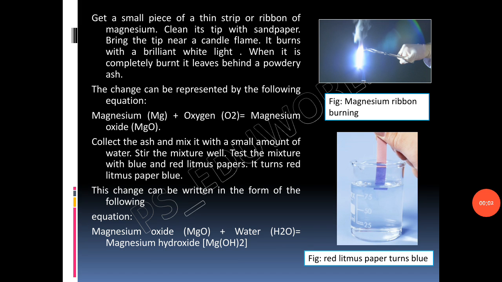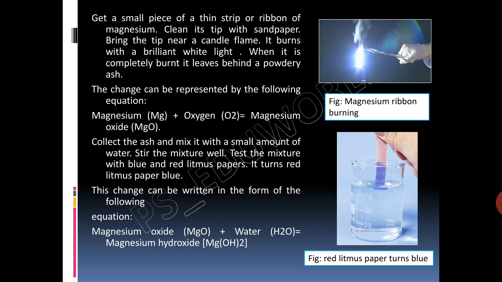Now let us understand chemical change with the help of this experiment. Take a piece of magnesium ribbon and burn it over a flame. This magnesium burns with a brilliant white light. You will notice a white powdery ash left behind when the magnesium ribbon is completely burnt. Now this change can be represented by the following equation: magnesium plus oxygen forming magnesium oxide.